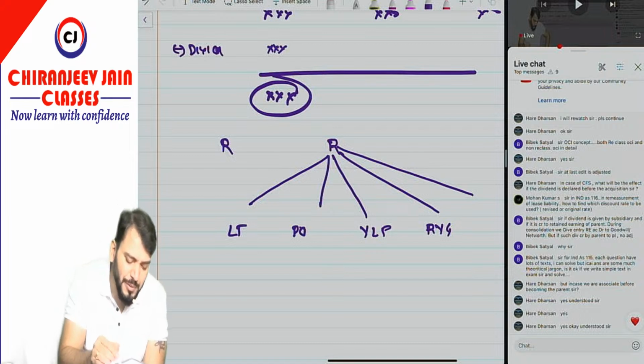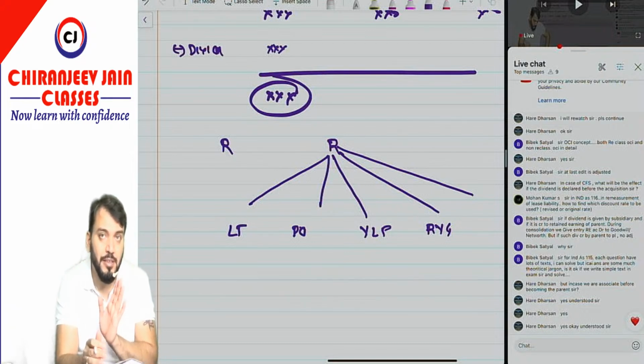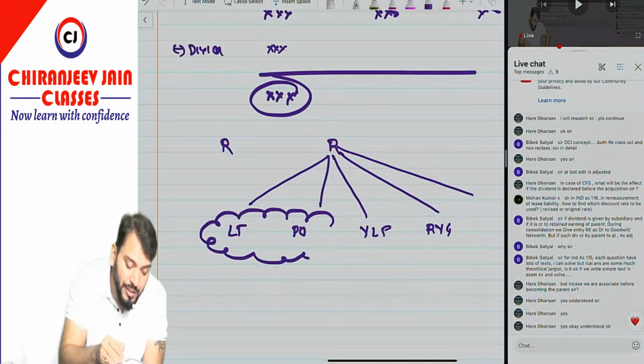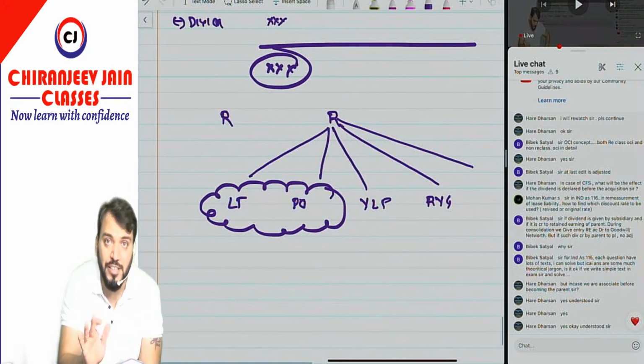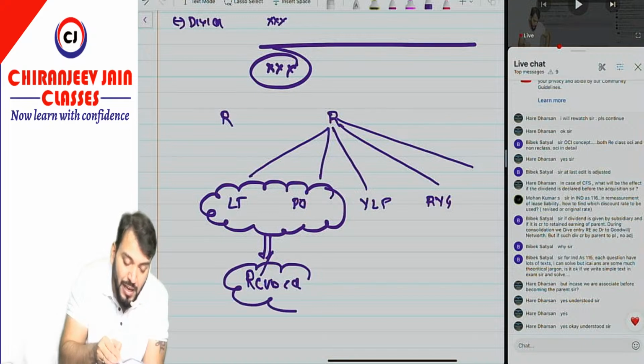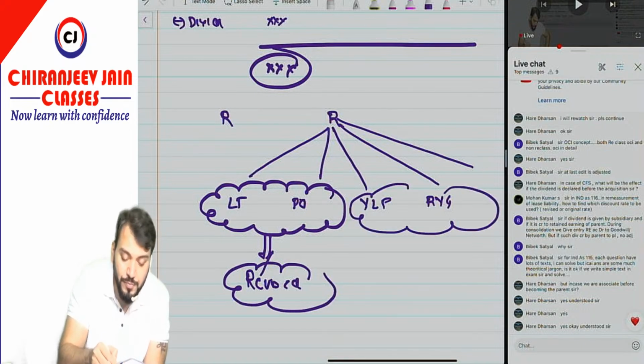Now there can be different cases for remeasurement. Only in these two cases, whenever there is a remeasurement of lease term and remeasurement of purchase option price, we will use the revised discount rate. Otherwise, we will always use the original discount rate.